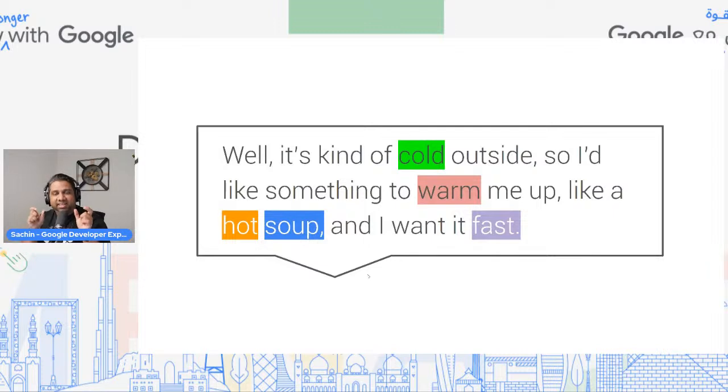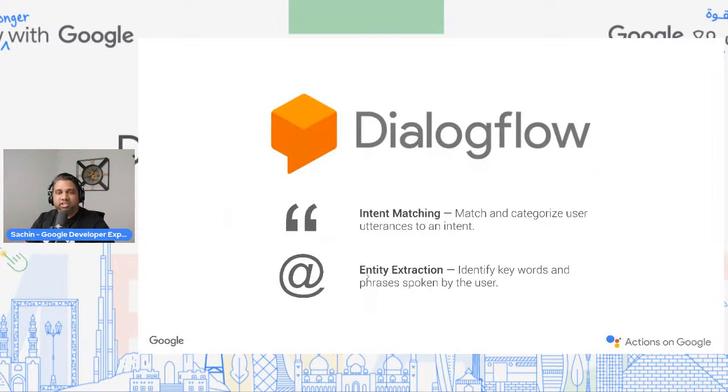So these are the key pieces of information that you want to extract from the user to identify what you need to do. A specific action needs to take place once this is done. For that, we'll have a tool called Dialogflow, as I mentioned, which makes it incredibly straightforward and easy for us to build and understand these kinds of conversations. And that's possible mainly because of two things. One is intent matching, and the other one is entity extraction. You must be wondering, what is intent matching and what is entity extraction?